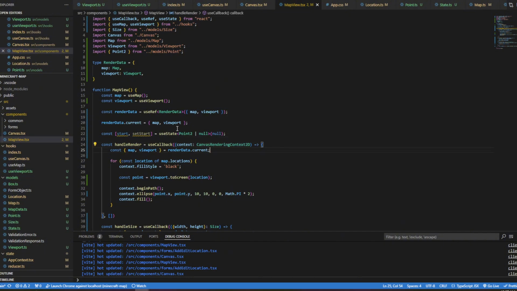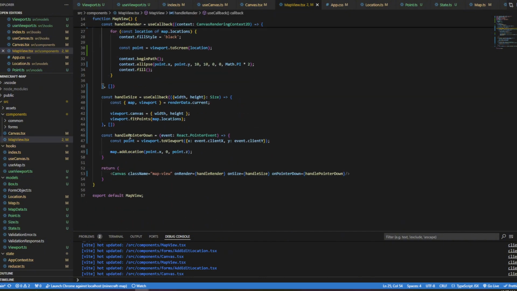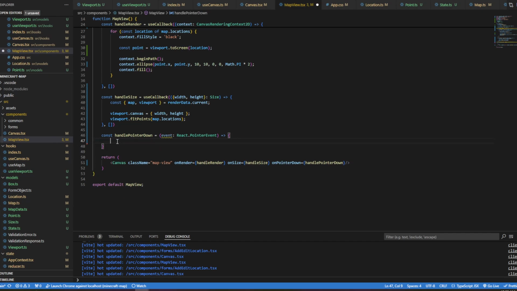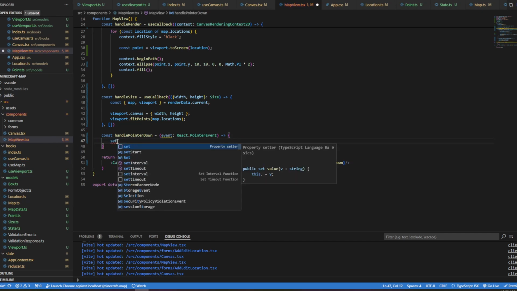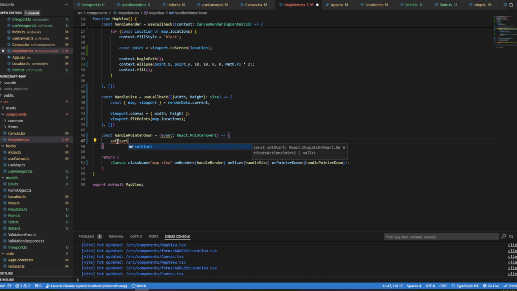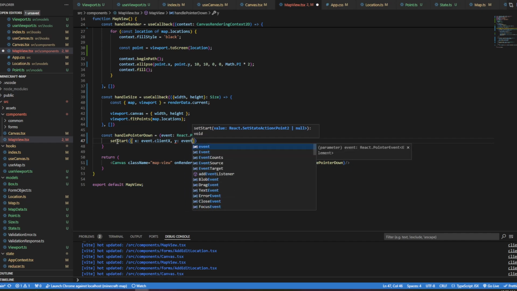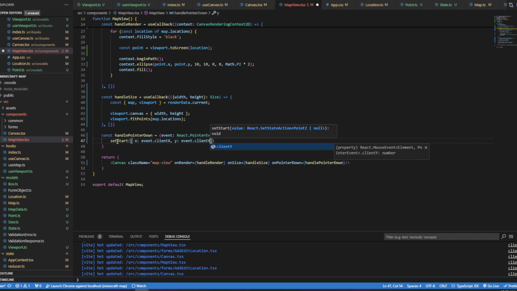And then we want to have our handlePointerDown. And the handlePointerDown will basically, it's not going to add these things anymore. setStart, and it's going to be x: event.clientX, y: event.clientY.